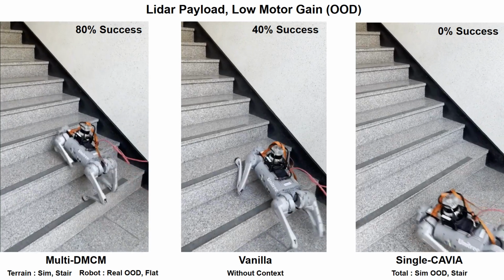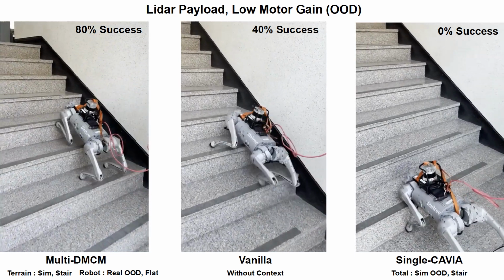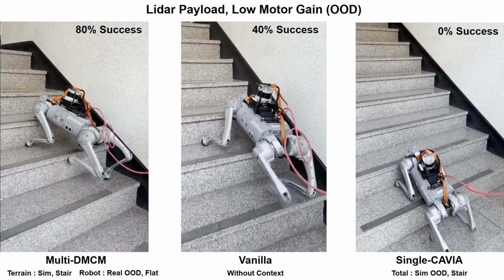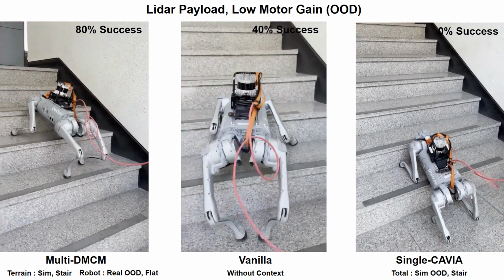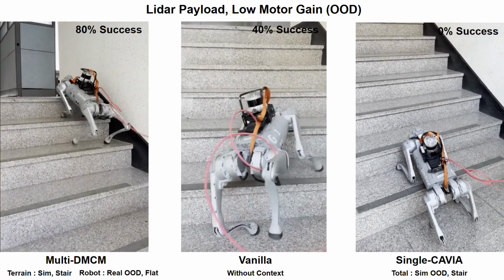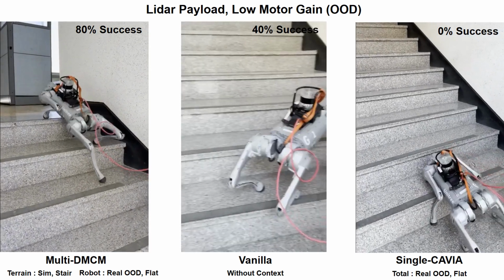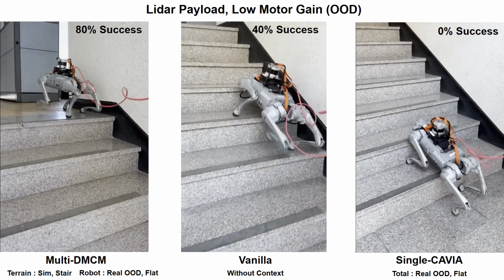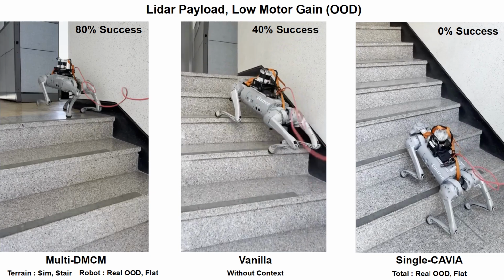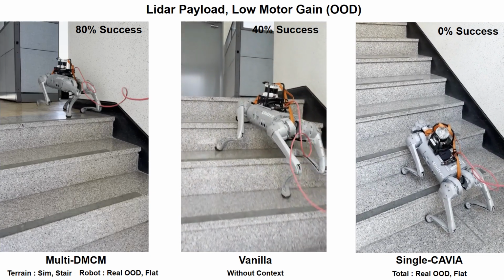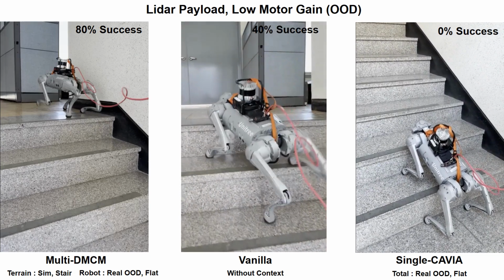At the out-of-distribution task, where the KP gain of motors is set quite low, the multi-DMCM model and vanilla policy could climb stairs, while multi-DMCM policies showed higher success rate and shorter success time. However, the single Cavia policy failed the task with both simulation stair data and real-world flat terrain data.